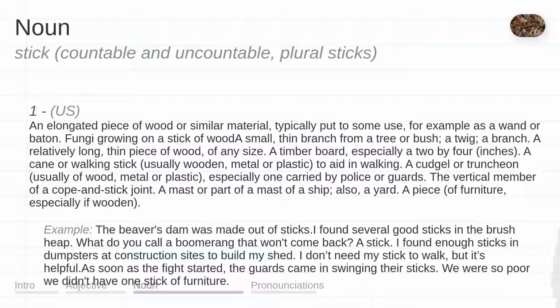Example: The beaver's dam was made out of sticks. I found several good sticks in the brush heap. What do you call a boomerang that won't come back? A stick. I found enough sticks in dumpsters at construction sites to build my shed. I don't need my stick to walk, but it's helpful. As soon as the fight started, the guards came in swinging their sticks. We were so poor we didn't have one stick of furniture.